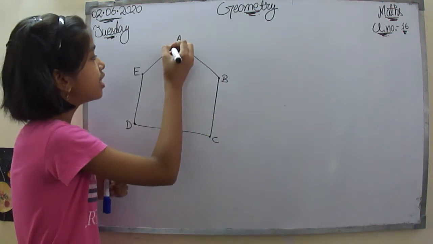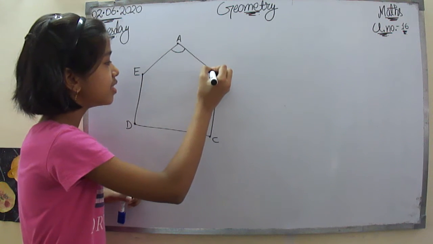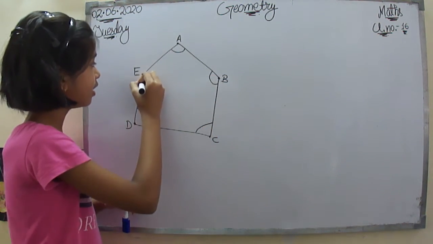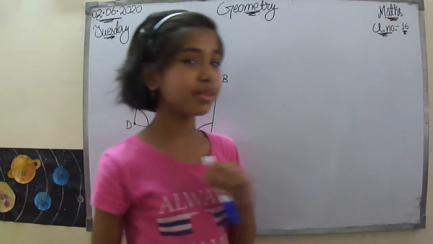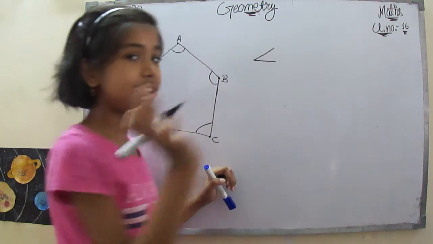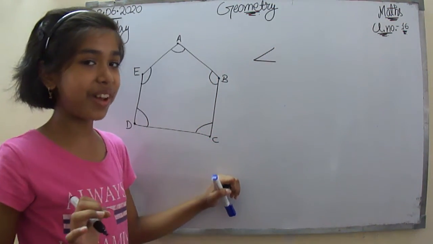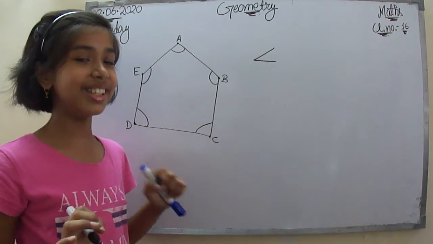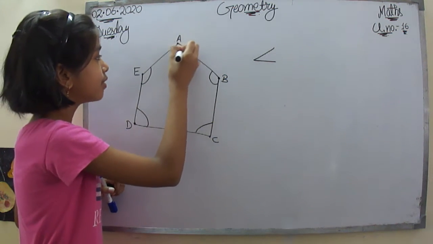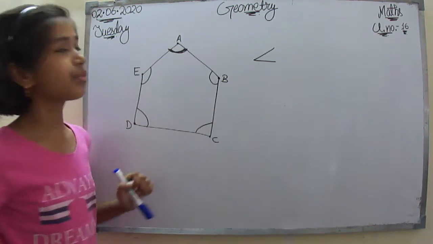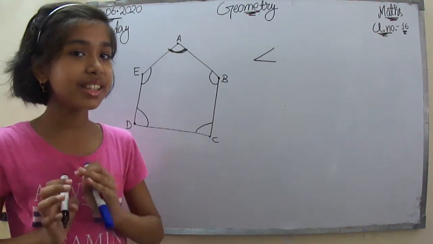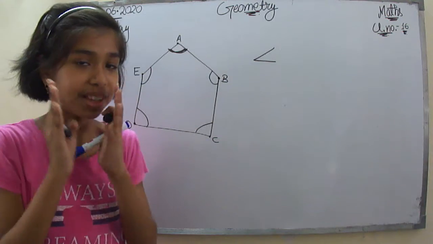How can we see that? So this is going to be one angle. This is going to be the other. This, and this. Let's name that out. So the angles will be, firstly, remember we have to put a sign of an angle, a little symbol of an angle like this. Now let's name this one angle. So how will we name that? The arms will be at the side and the vertex is going to be at the center.